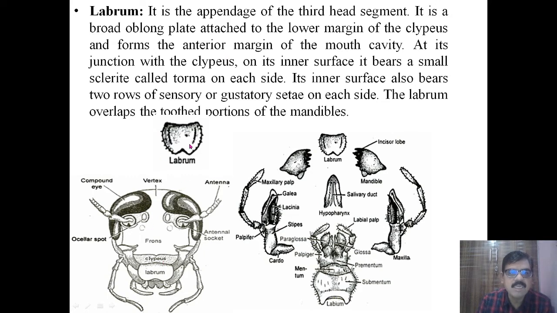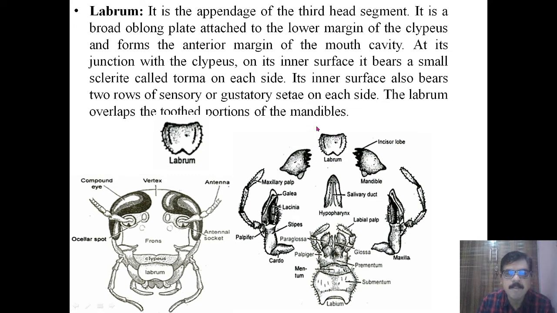At its junction with the clypeus, on its inner surface, it bears a small sclerite called a torma on each side, and on the inner surface it bears two rows of sensory or gustatory setae. Gustatory means taste. The labrum overlaps the tooth portion of the mandible. This is the mandible tooth portion, and the labrum overlaps with it. So this is the labrum.